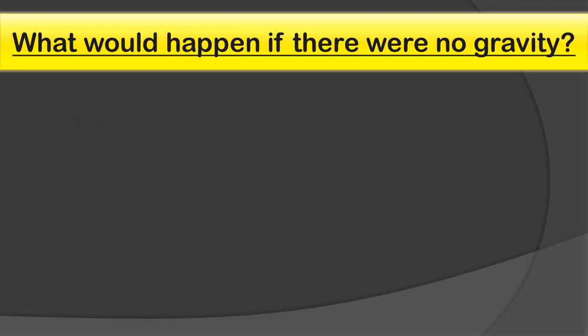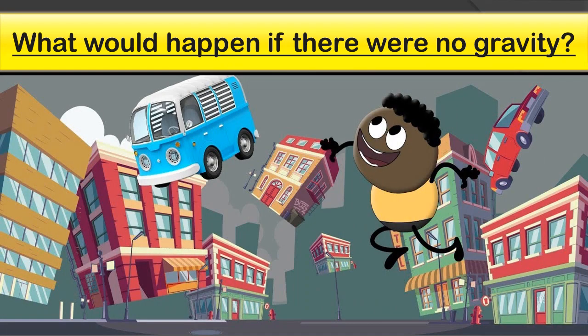Alright, so student, here one question is there. What would happen if there were no gravity? Okay, so this is a very interesting picture. That means everything is floating in the air. Everything is floating in this space. So this is simple, if there will be no gravity, everything, and we also, will start floating in the air.